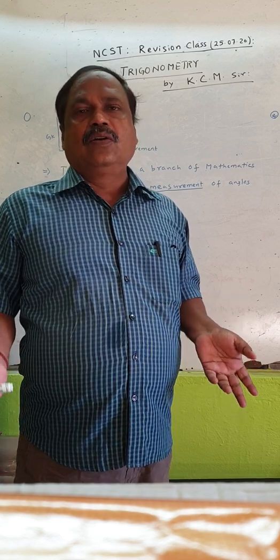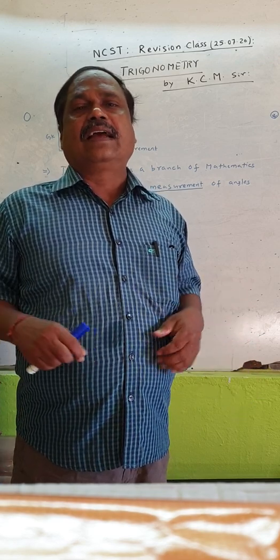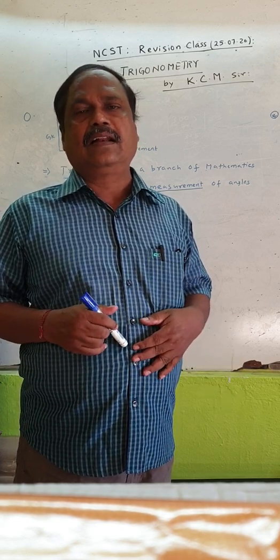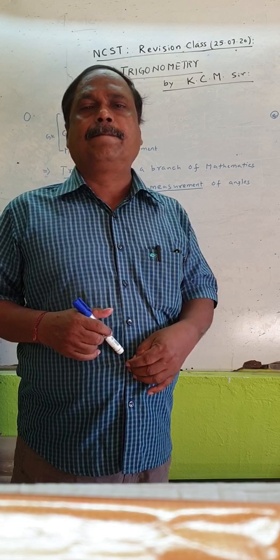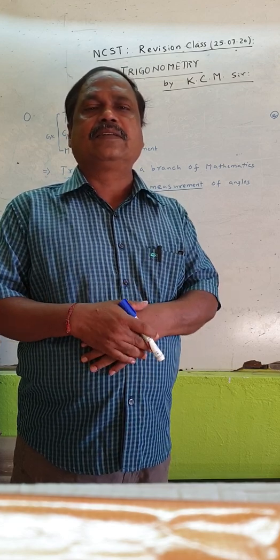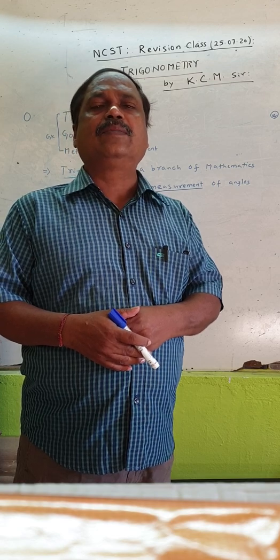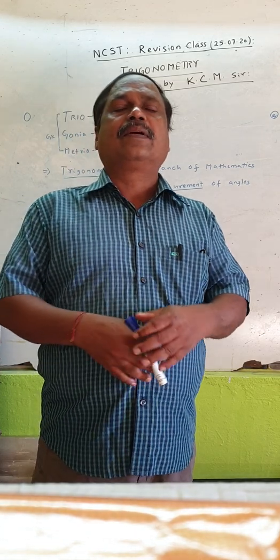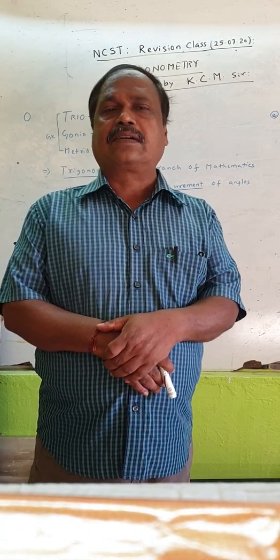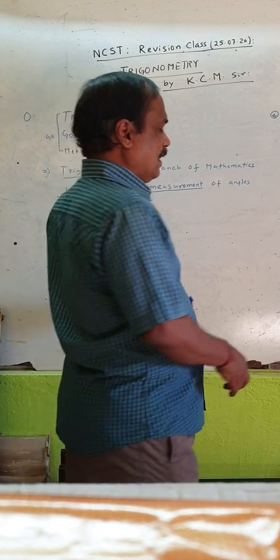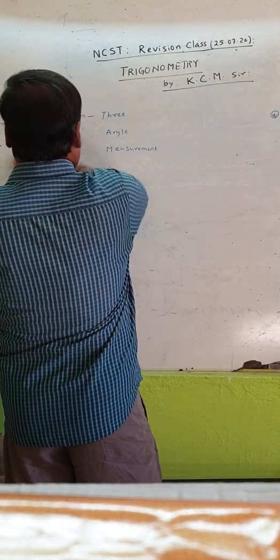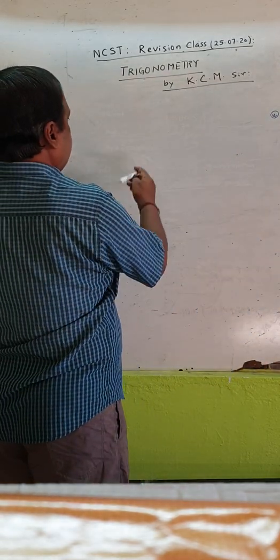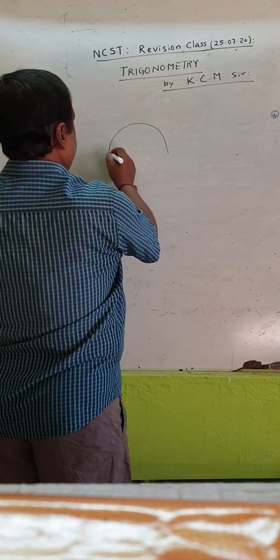Naturally, when you measure angles, how do you measure? What is the convention of measuring an angle? Already you have done a lot of measurements of angles in your school days. But how did you measure? What is the instrument you use? Actually, the instrument for measuring angles is known as a protractor. A protractor is a device like this. This is a protractor.